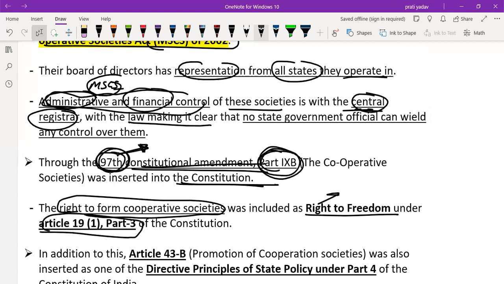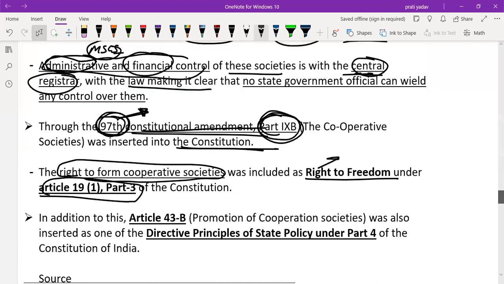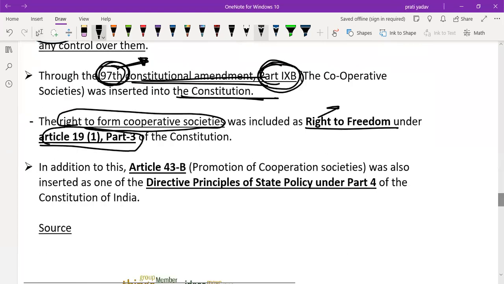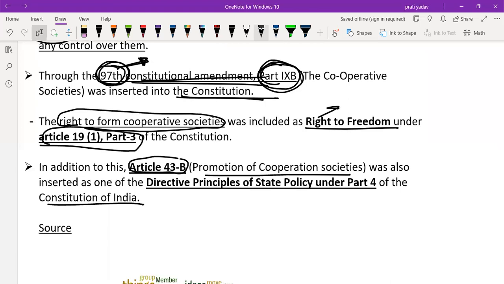We know that under Part 3, fundamental rights are given, and in Article 19(1), the right to freedom is given. So the right to form a cooperative society was included as a right to freedom under Article 19(1), Part 3 of the Constitution. In addition to this, Article 43, a Directive Principle of State Policy, which talks about promotion of cooperative societies, was also inserted as one of the DPSP of the Constitution of India. So remember three important points.